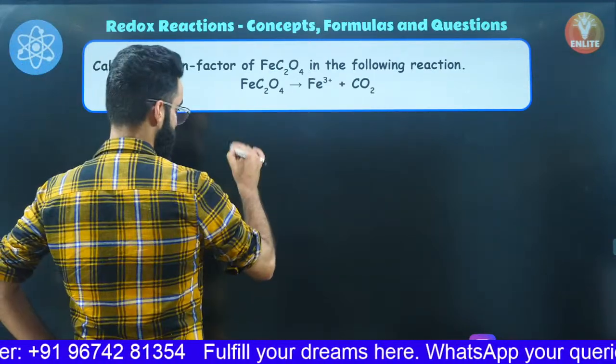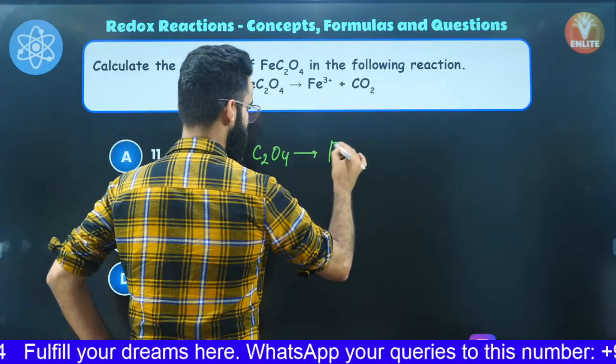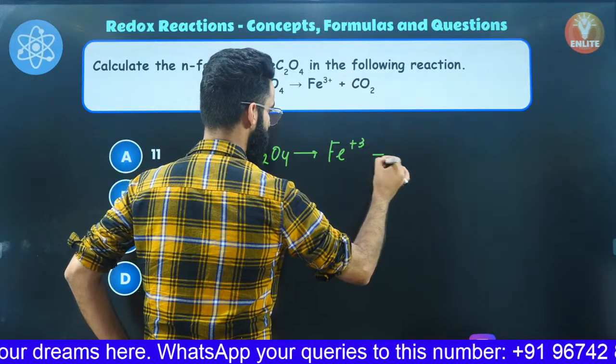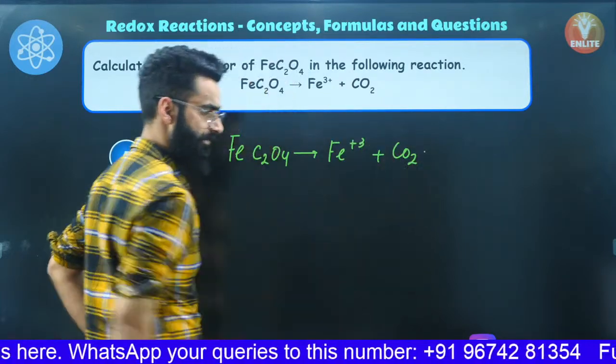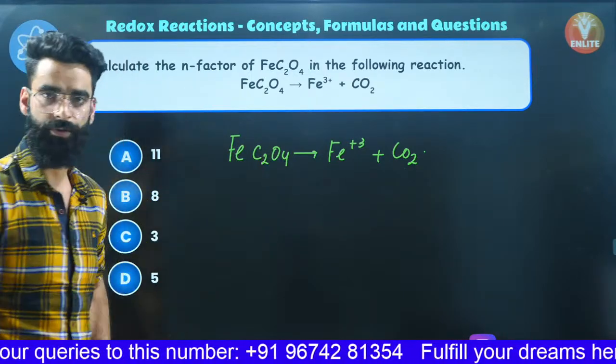See guys, this is Fe, this is C2, this is O4. It's getting converted into Fe tri positive. With this you are going to write carbon dioxide. This is the reaction that's given to me, right? What do I need to calculate? I need to calculate the N factor of this particular species over here, right?